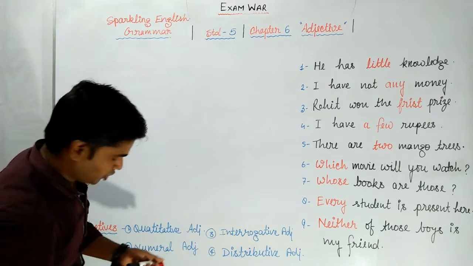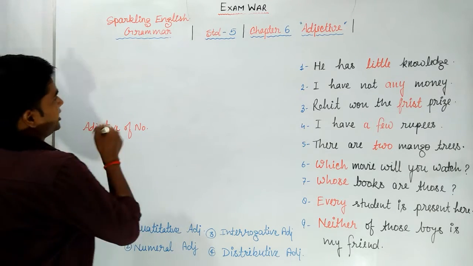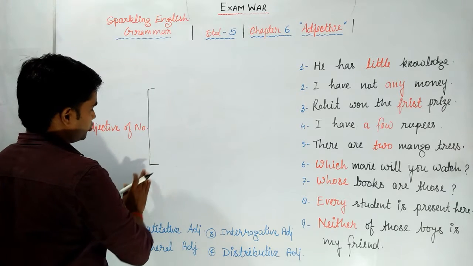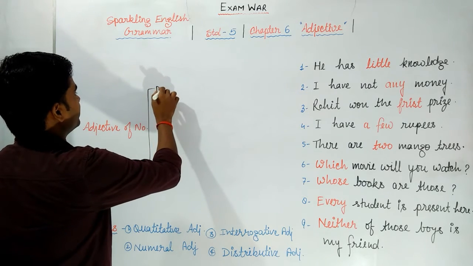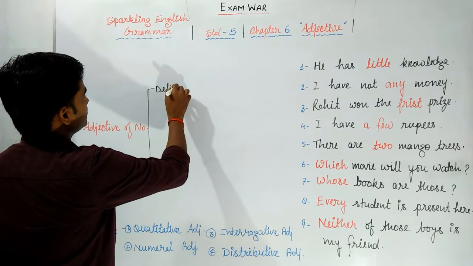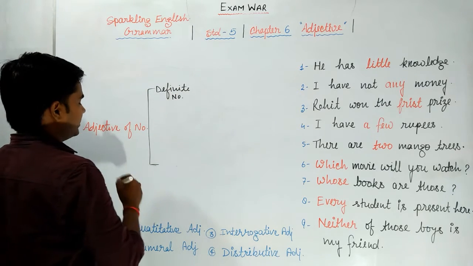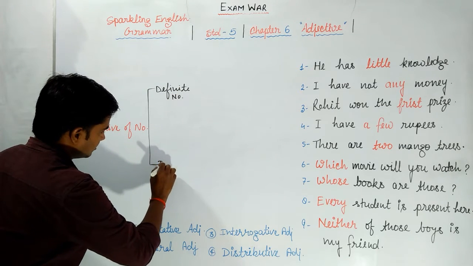Adjectives of number or numeral adjectives are divided into two parts. What are those two parts? One is definite number, and the second is indefinite number.